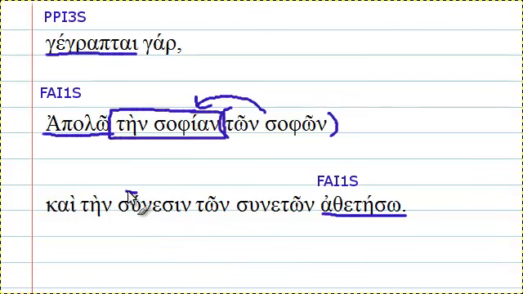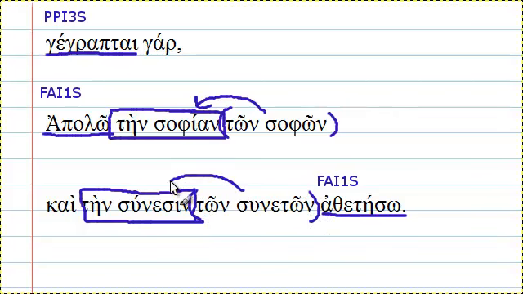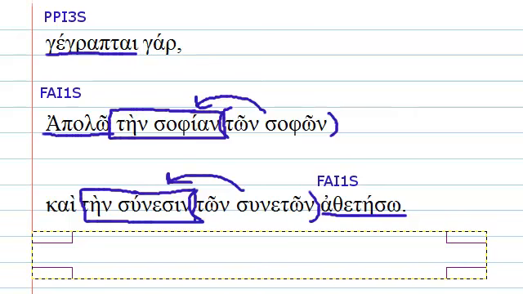Here is our direct object, the cleverness or the intelligence. We'll go with the intelligence this time. I will destroy the intelligence of the intelligent. Okay, so let's put together our final translation.